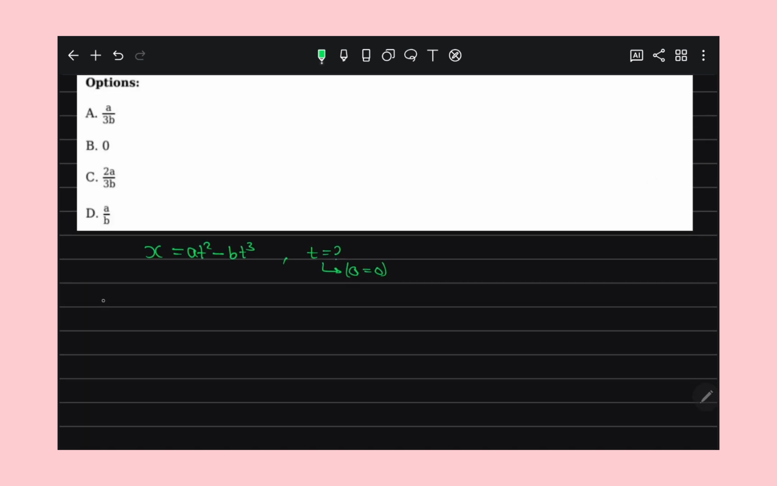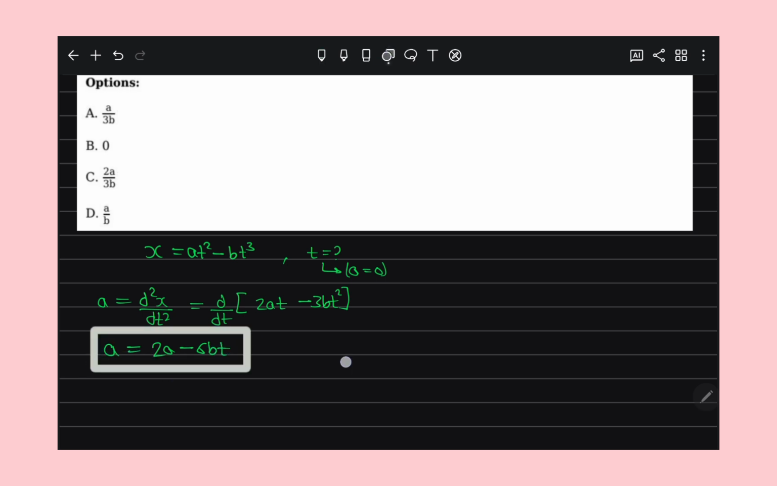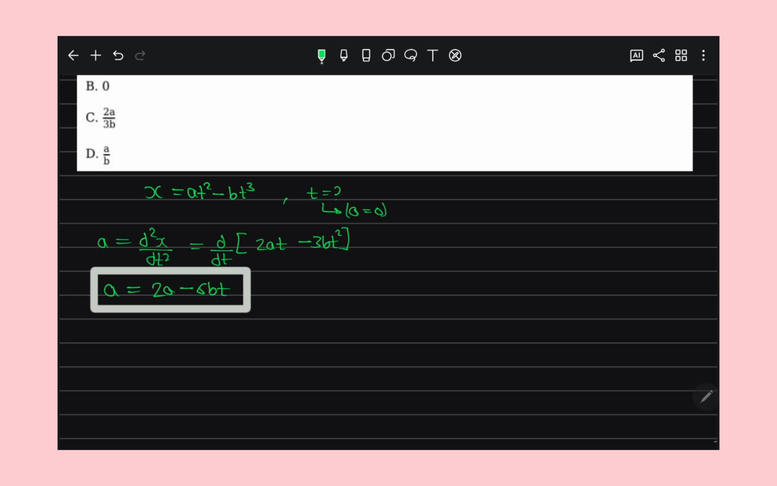So first we have to find the acceleration. To find acceleration, we have to differentiate this equation two times. So dx by dt, if I differentiate this, becomes 2at minus 3bt square. Again differentiating, that comes out to be 2a minus 6bt, which is our acceleration. Now the question says the time at which the acceleration becomes 0, so we put acceleration equal to 0 and find the time. 2a minus 6bt is equal to 0, so t comes out to be a upon 3b.